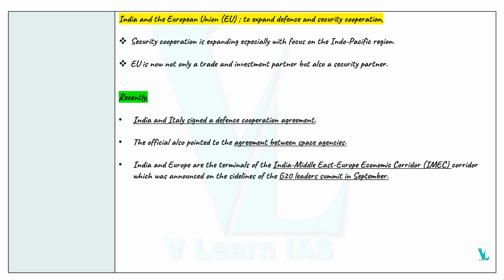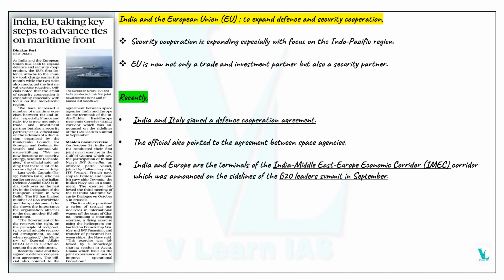So moving to our next article, this is relevant in international relations, that is India and the European Union to expand defense and security cooperation. So this is mainly based on the maritime relationship. This was in the news, like India and the European Union taking key steps to advance ties on the maritime front. Here it is mainly based upon security cooperation, especially focusing on the Indo-Pacific region. So India and the European Union are focusing on the Indo-Pacific region on the basis of security cooperation.